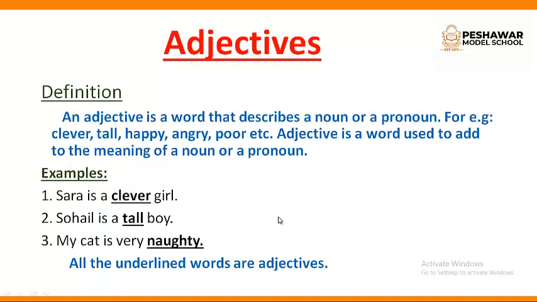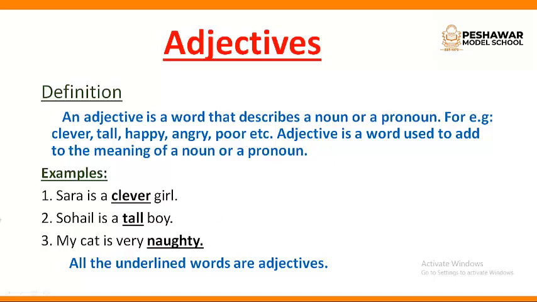Now we are going to study about adjectives. What are adjectives? Definition: an adjective is a word that describes a noun or a pronoun. Here you can see what are adjectives. Adjectives describe the noun or pronoun. For example: clever, tall, happy, angry, poor, etc. All these words are adjectives and they describe the noun. An adjective is a word used to add to the meaning of a noun or a pronoun. It means that adjectives add meaning to the noun. They tell us more about the noun or pronoun.